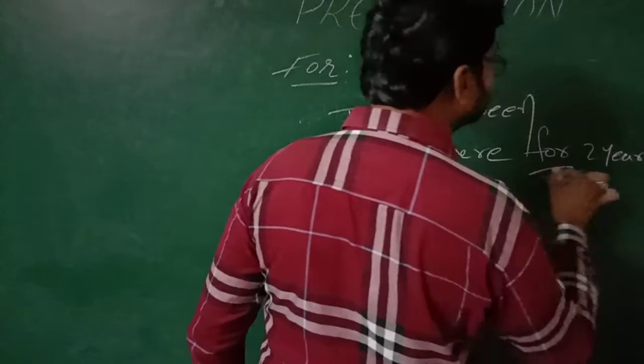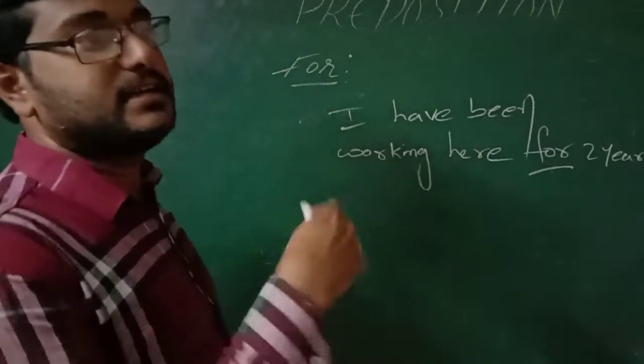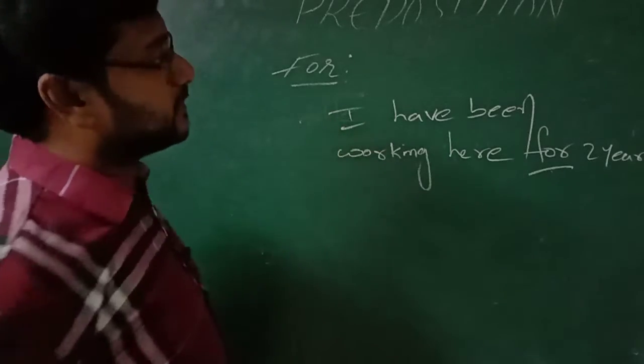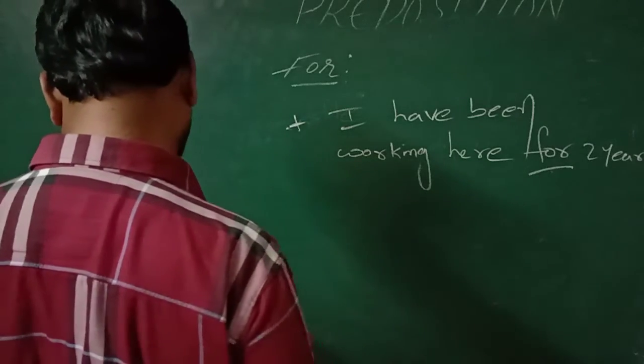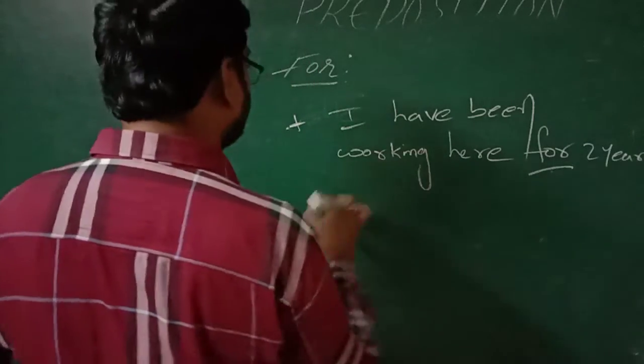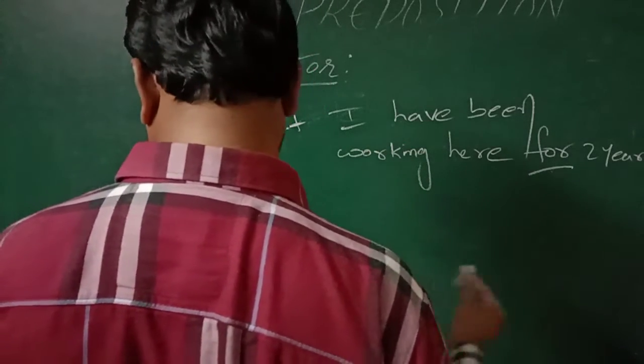Particularly they mention the year, 2 years. I have been working here for how many years? 1 year, 2 years. So there we use for. For present perfect tense of time.